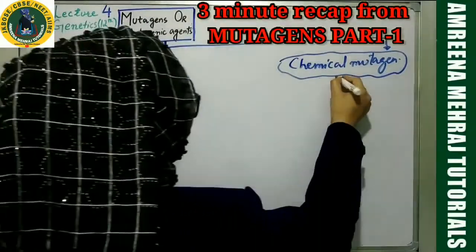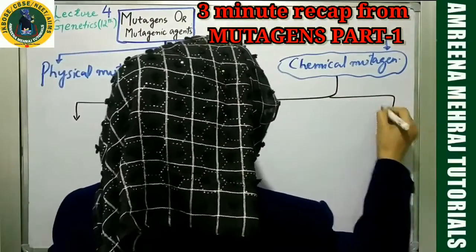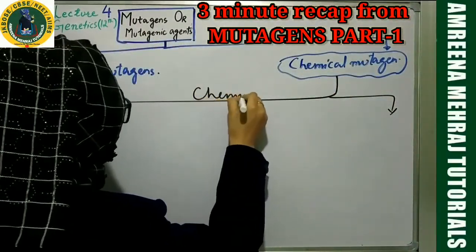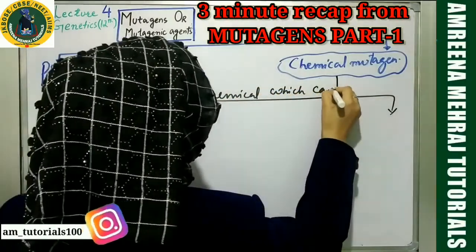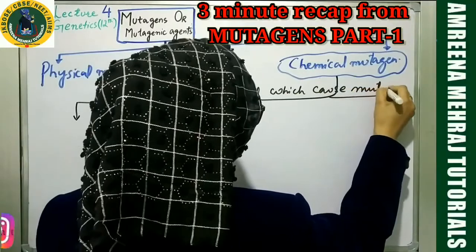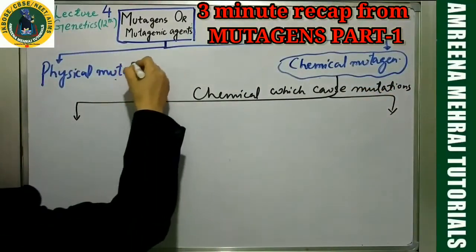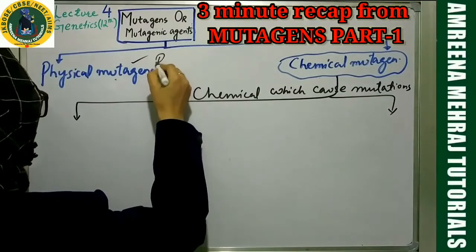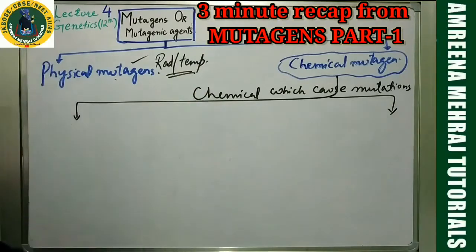So chemical mutagens. Let me give you the classification of chemical mutagens. We have to discuss chemicals which cause mutations. Earlier there were physical agents. Here we talk about radiations and we talk about temperature. Both of them are physical agents. Now we have to talk about chemicals.